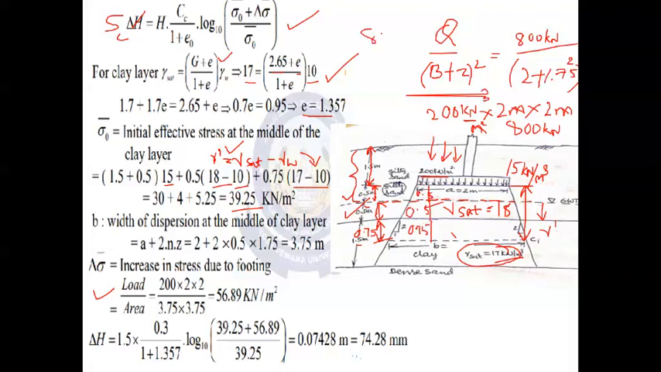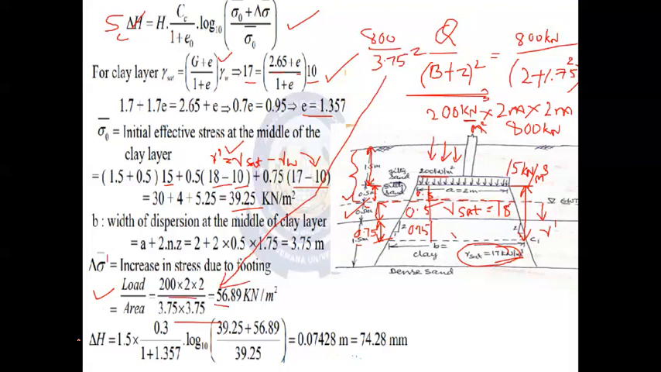So 800 divided by 3.75 the whole square we are considering. The same value which is written over here, if you check, 200 into 2 into 2, so it is nothing but 800 divided by 3.75 square. So the final answer is 56.89 kilonewton per meter square, which is the delta sigma dash value, the increment in the applied pressure due to the construction of the new footing there.